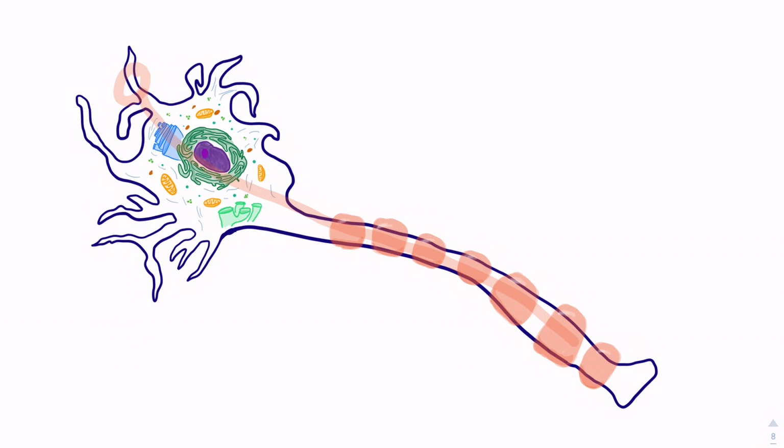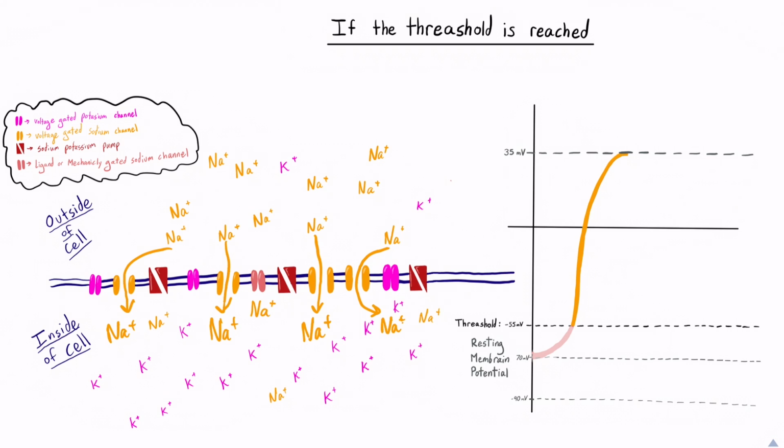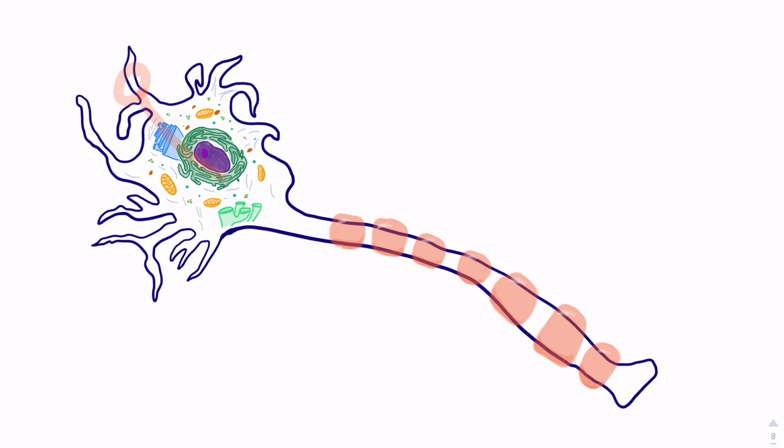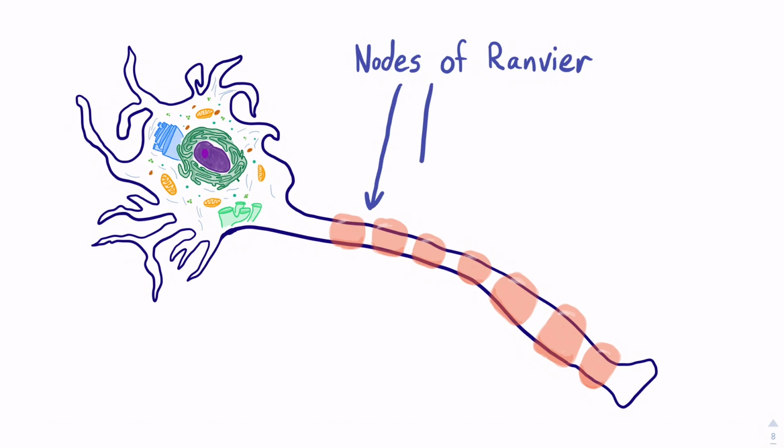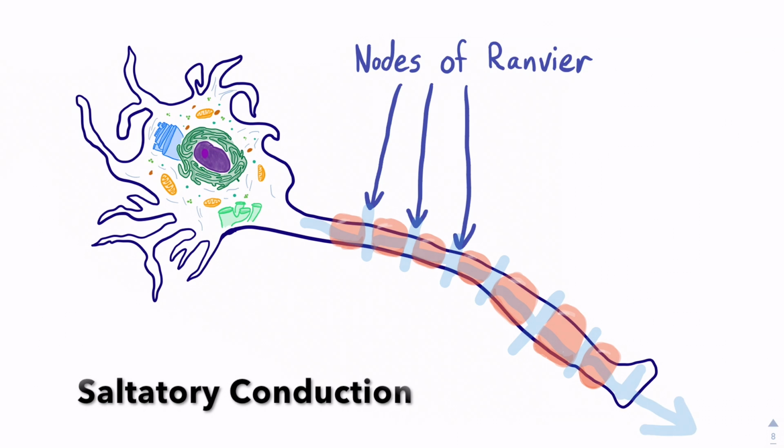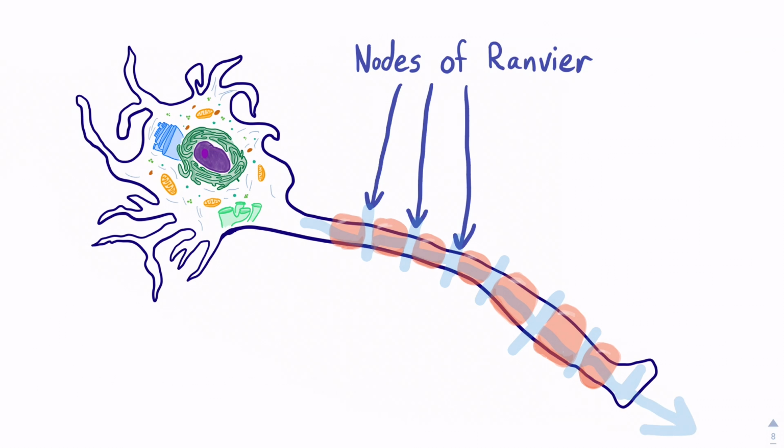Action potentials move down the axon of the cell because as one part starts to go through an action potential, it changes the charge of the surrounding area of the axon, causing that area to reach the threshold and continue the movement of the action potential down the axon of the cell. There are little areas along the axon where there is no myelin sheath. These areas are called the nodes of Ranvier. The action potential changes the charge enough along the surface of the cell so that the area around each node of Ranvier is able to reach the threshold. The action potential basically jumps from one node of Ranvier to the next to continue the action potential. This is called saltatory conduction.